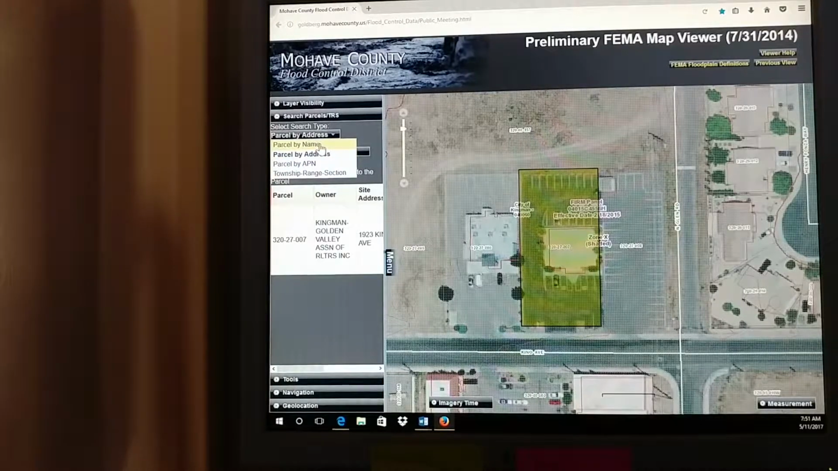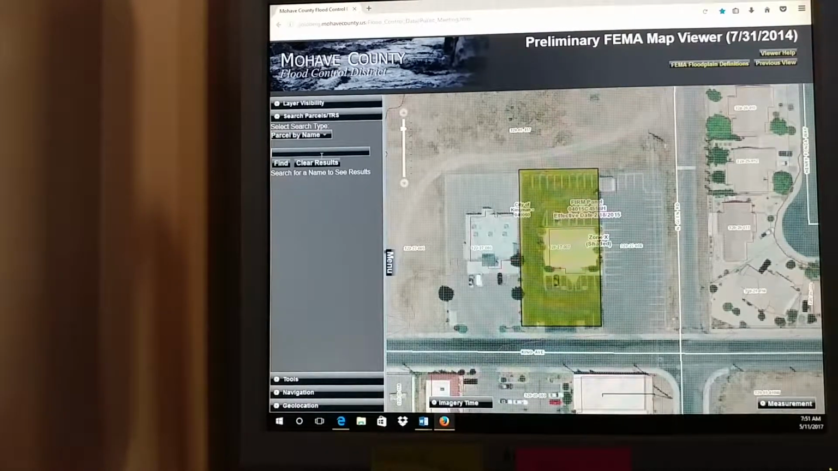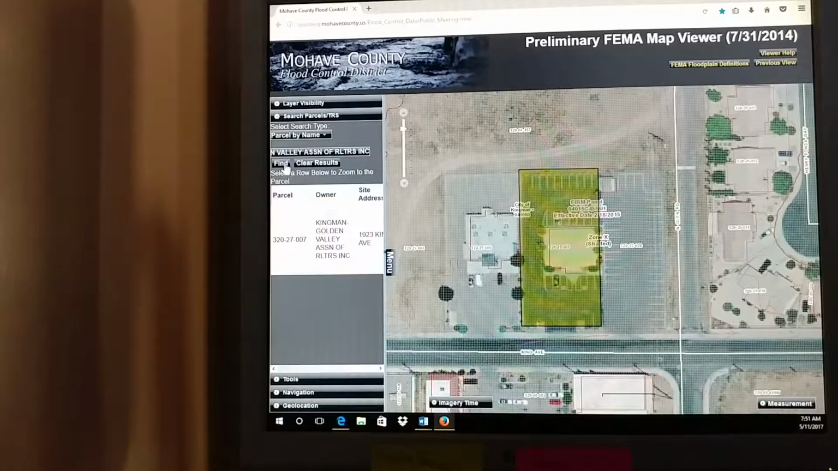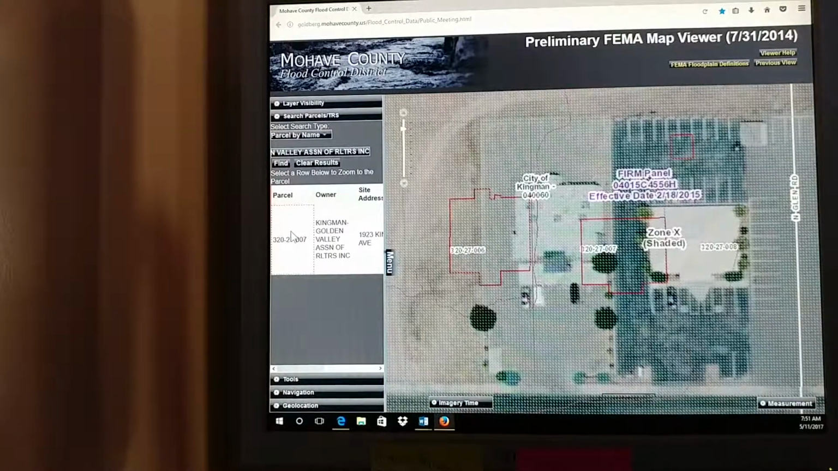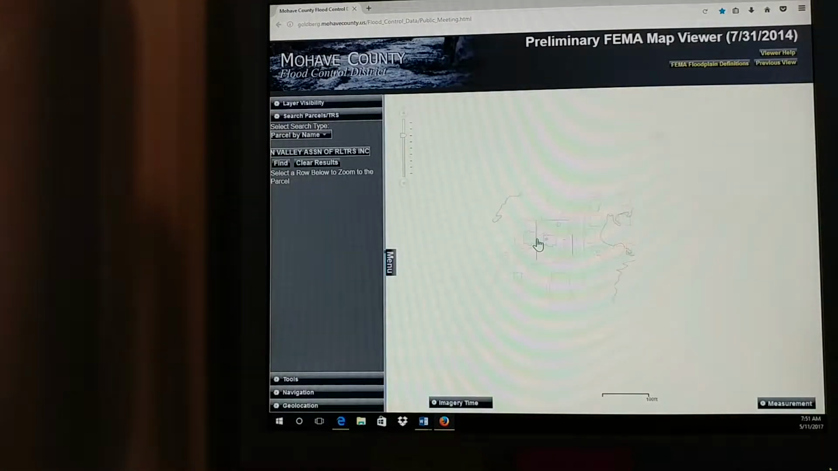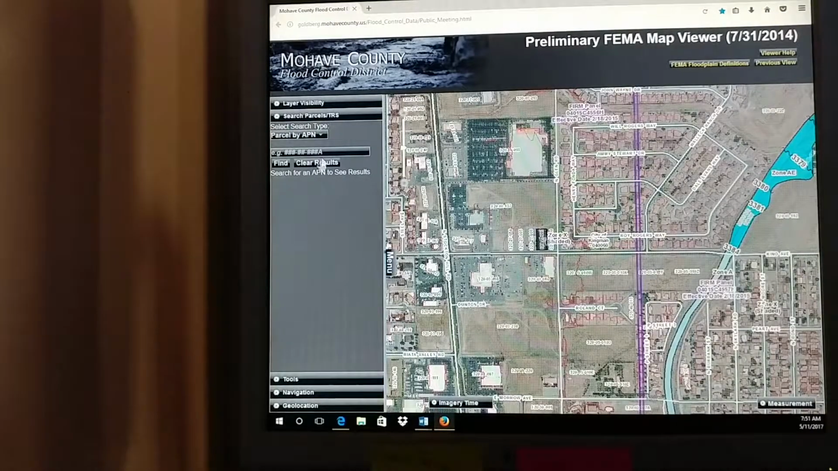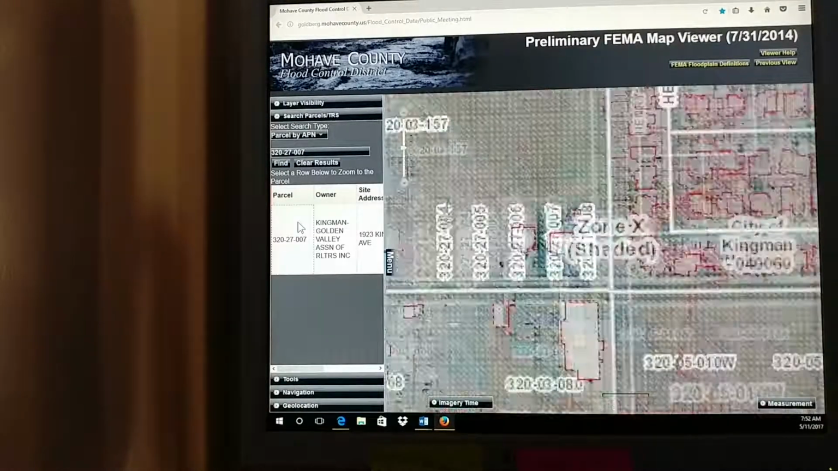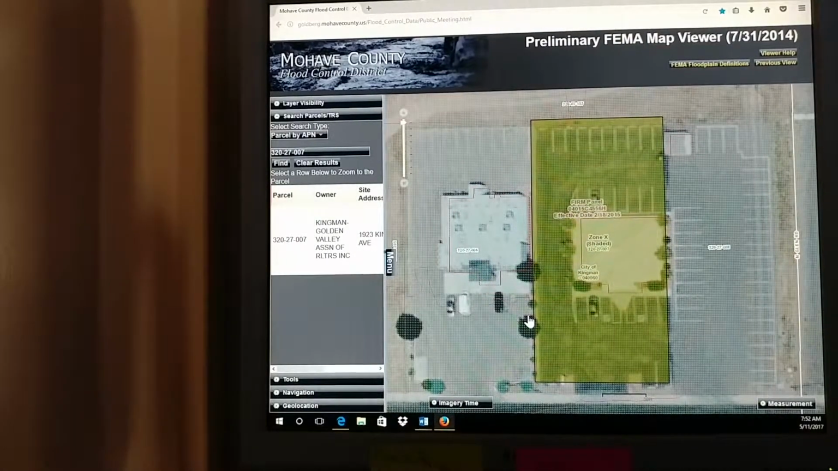Go ahead and show you how to search by parcel name. I just copy and pasted from the county website. And it brings it up the same. You can clear the result, zoom out, search by parcel number. Click find. Same thing, it'll zoom into the parcel.